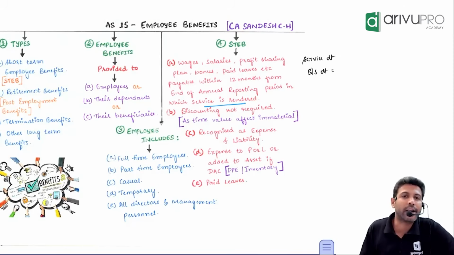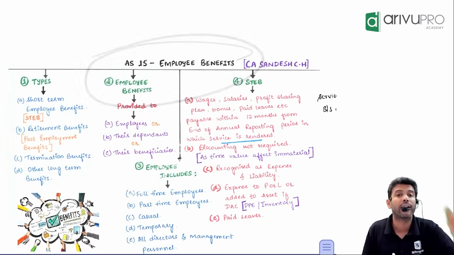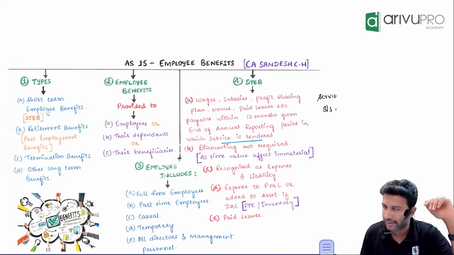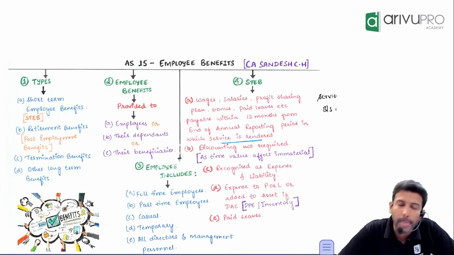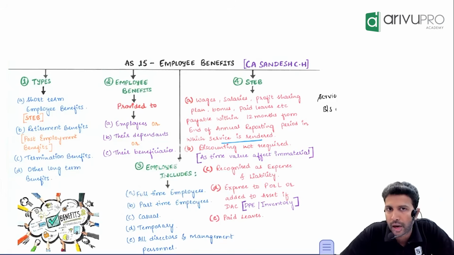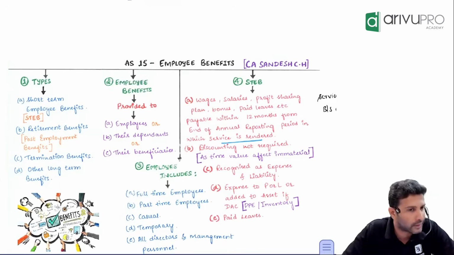Yes, people, let's continue our revision discussion. Now we are discussing Accounting Standard 15 that talks about employee benefits. The scope of this standard is very straightforward. If you are paying some benefits to employees, how they should be accounted, measured, recognized, disclosed, all that guidance is in AS 15.